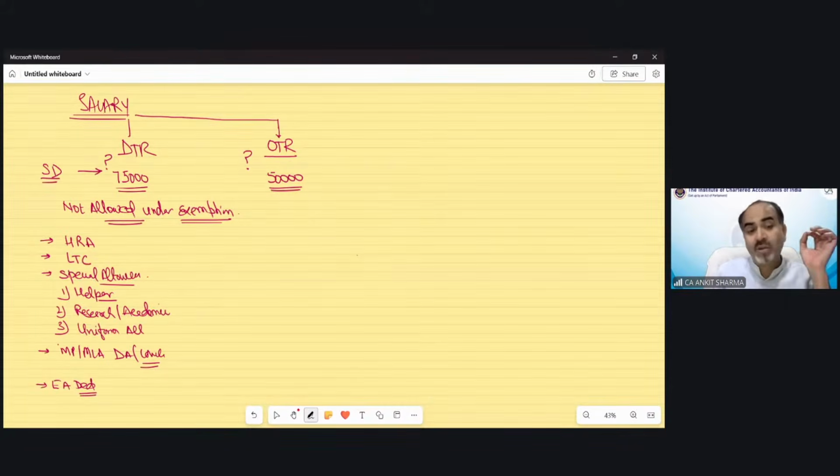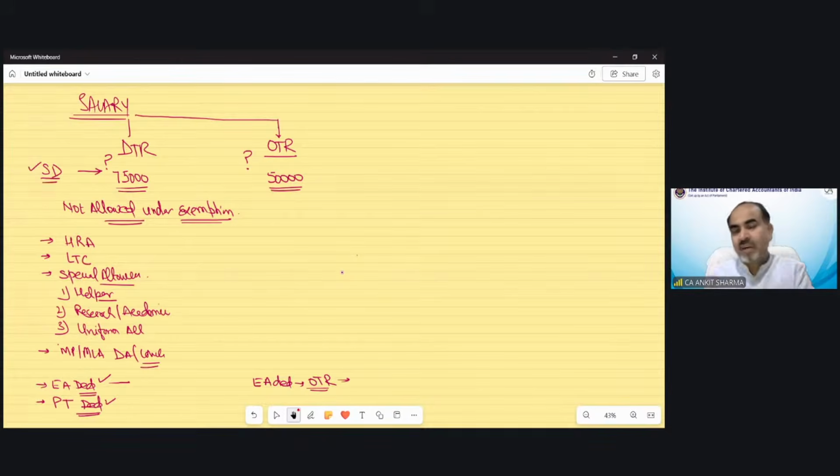We are talking about deductions now. We can claim standard deduction of 75,000, but there are two more deductions under the salary head: entertainment allowance deduction and professional tax deduction. Both of these deductions are not allowed under the default tax regime, and are allowed only under the optional tax regime. Can any one of you tell me who can claim entertainment allowance deduction under the optional tax regime? Because there was a specific case. Navneet instantly answered. Very good, Navneet Maurya.